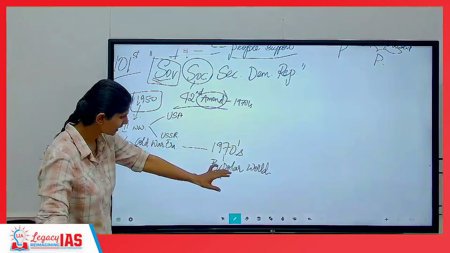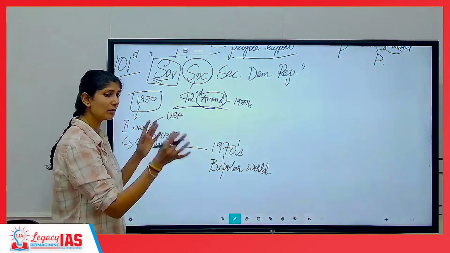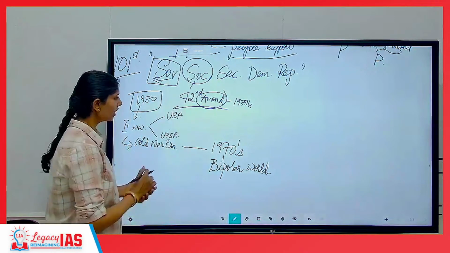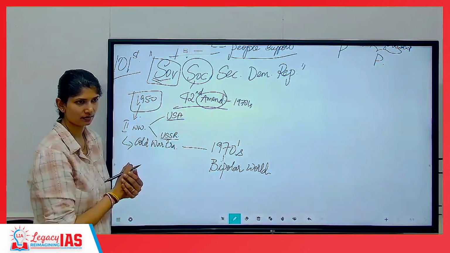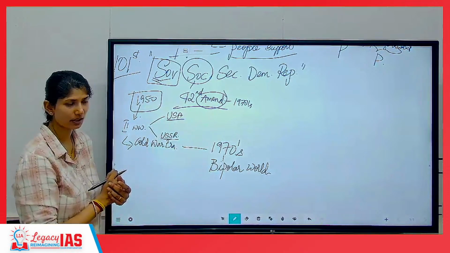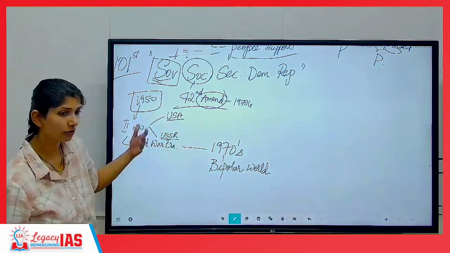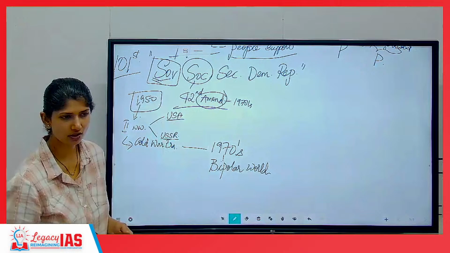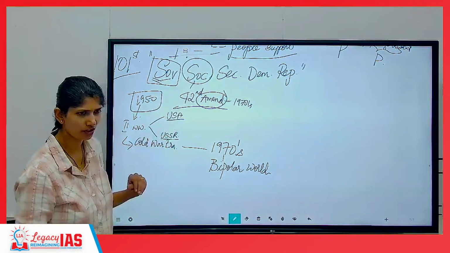But here they start to fight over who is going to be the most powerful. So for that, they are trying to pick allies, meaning who will side with whom. Later we'll see the formation of NATO and Warsaw in international relations, where everything will be discussed.